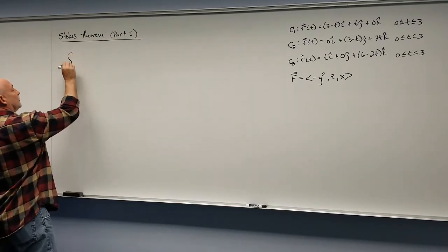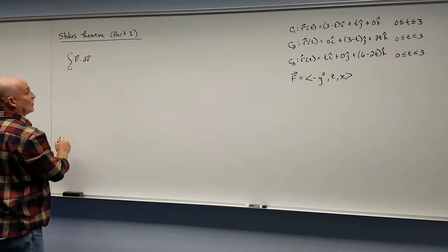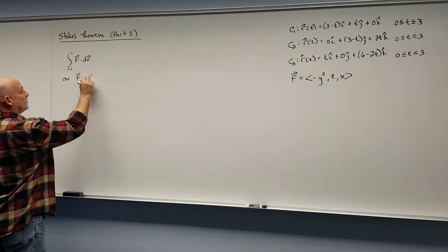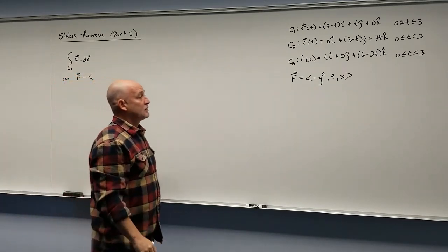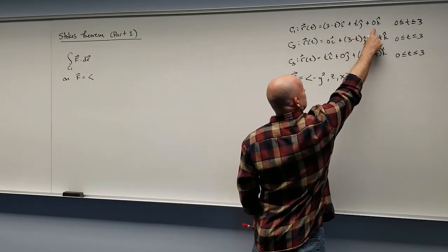For our first one, we're going to do the integral for C1 of f dot dr. On C1, x is 3 minus t, y is t, z is 0.